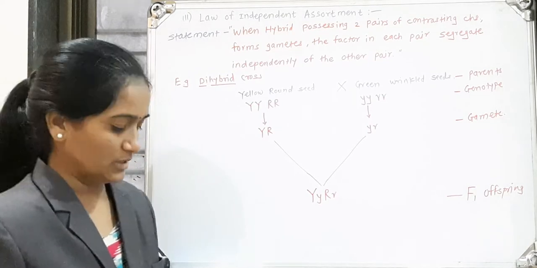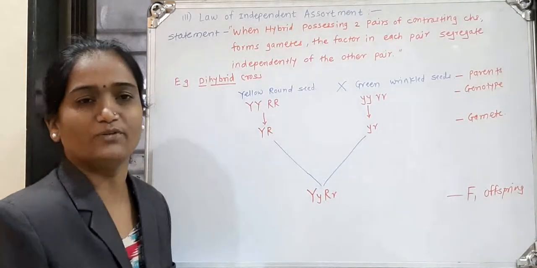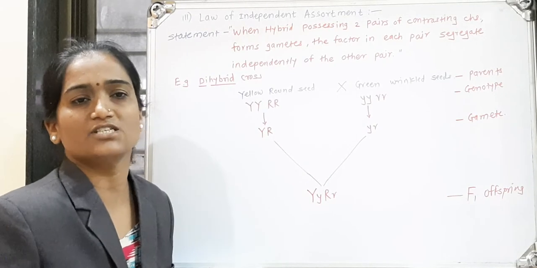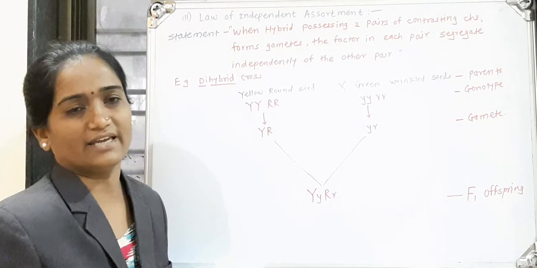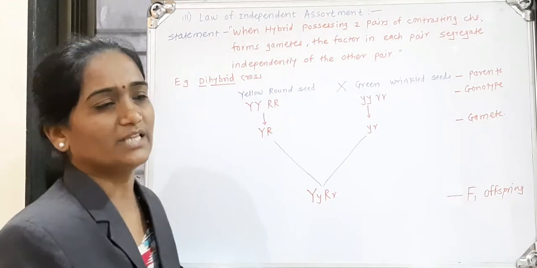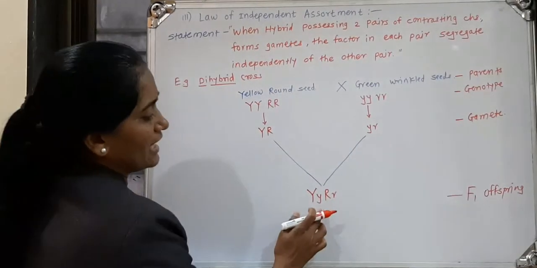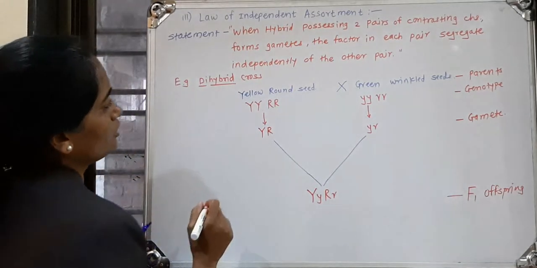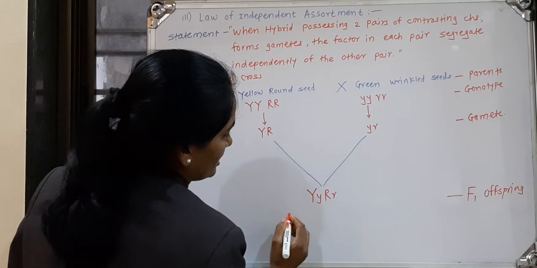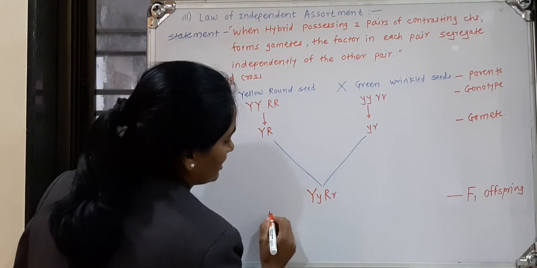As we know, according to the law of dominance, the character obtained in the F1 generation is dominant, and the character which is suppressed is recessive. On the basis of that law, the character appearing in this generation is dominant, and the progeny will be in hybrid form.